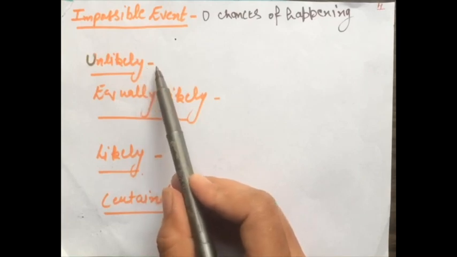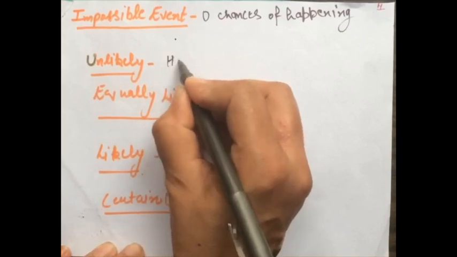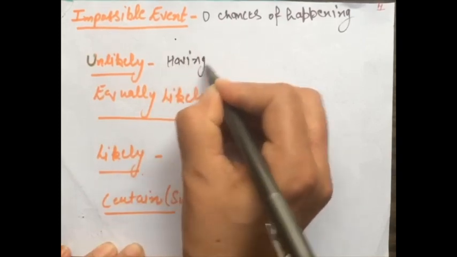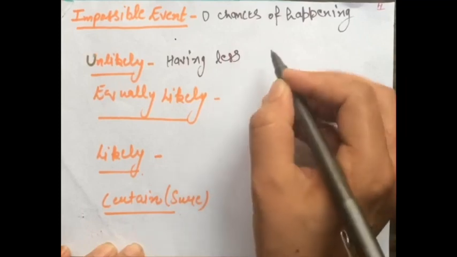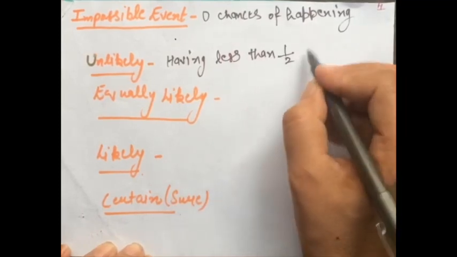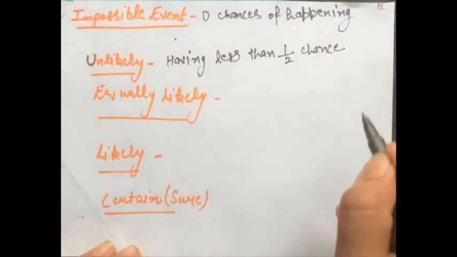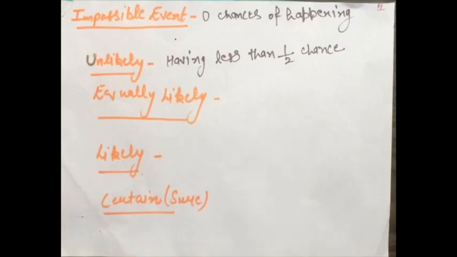The event having less than half chance is an unlikely event. If today is a sunny day and I say that it may rain in the evening, that is an unlikely event because now it is a sunny day.